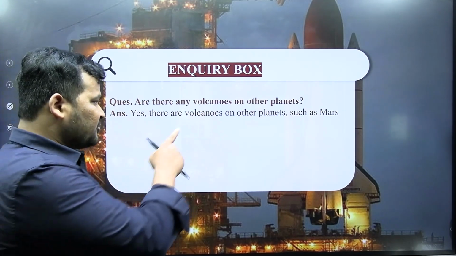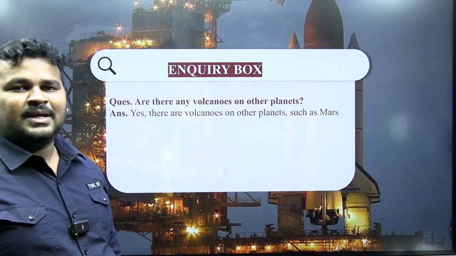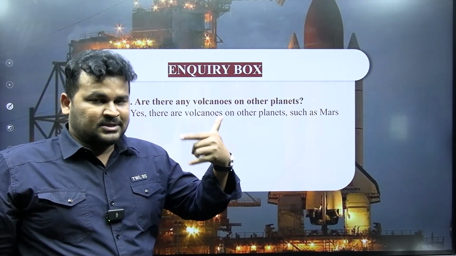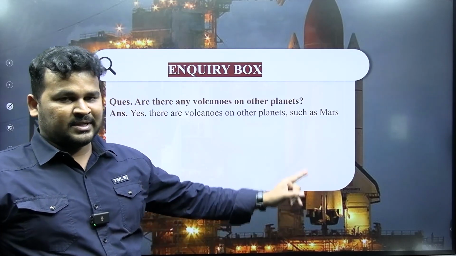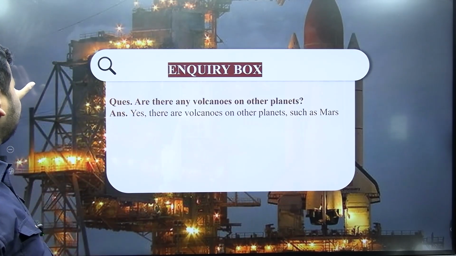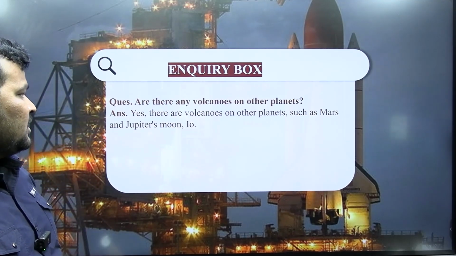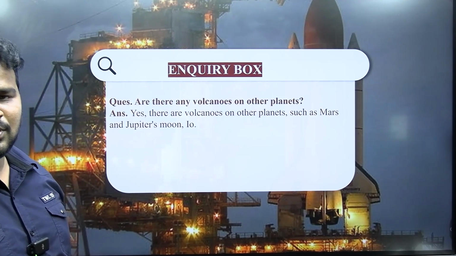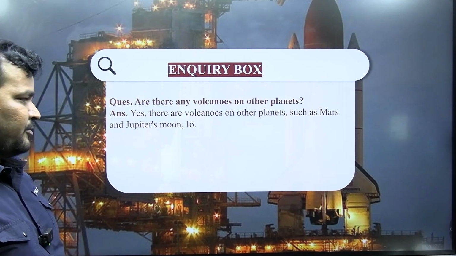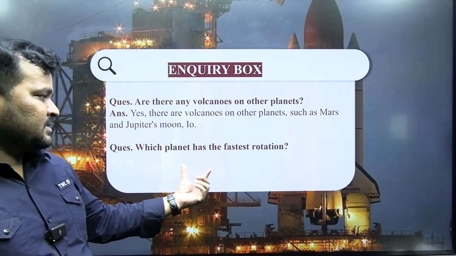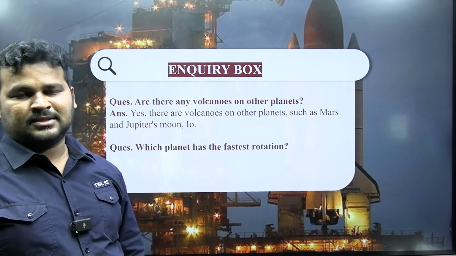Yes, there are volcanoes on other planets, such as Mars, as we discussed. Olympus Mons is one of the volcanoes present on Mars. So the answer is yes. Mars as well as Jupiter's moon Io.